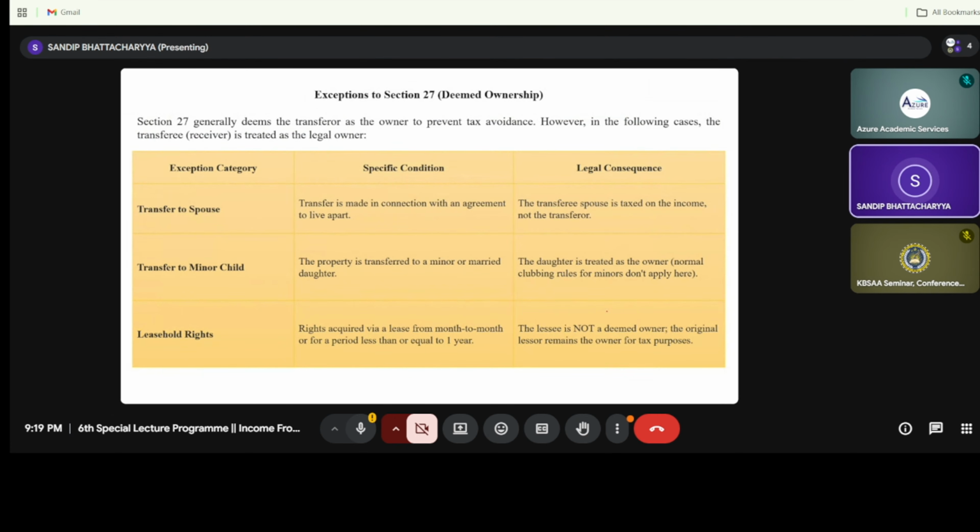Now there is another provision under the Income Tax Act, that is clubbing of income, where the transferred value will be clubbed under which heads of income. And the next is the leasehold right, that is the rights acquired from the lease, that is month to month, which is equal to one particular year.